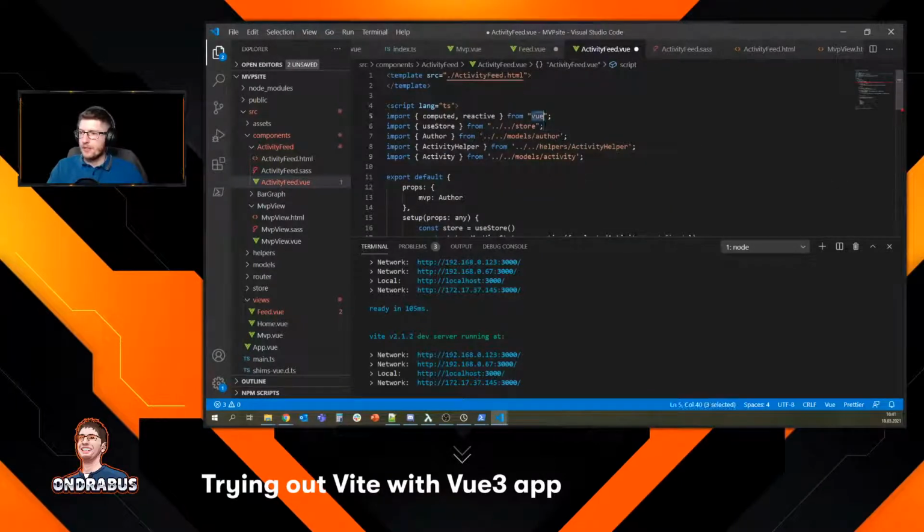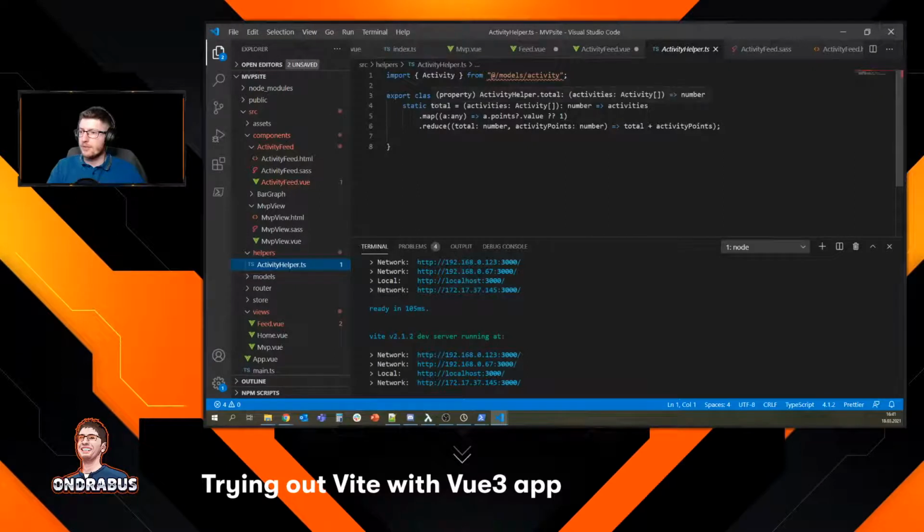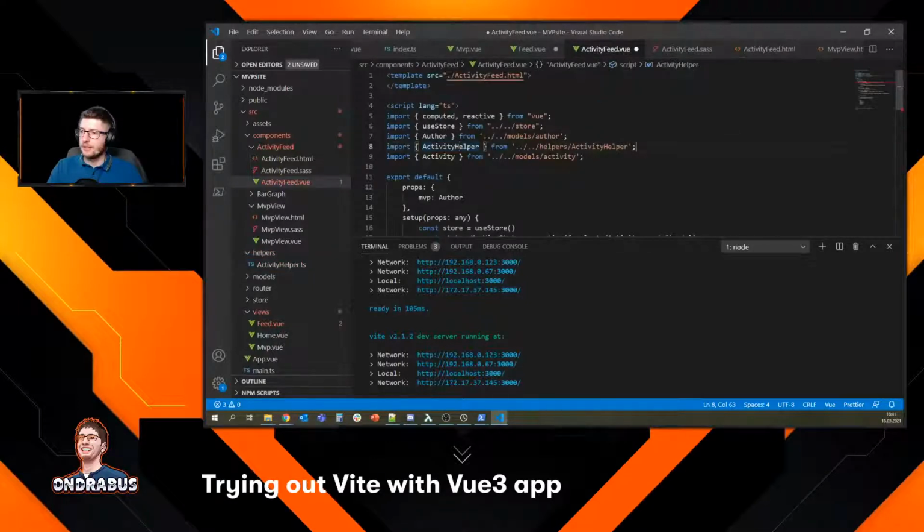Now we're definitely gonna need the store, because in the store I store all the data, and we're gonna need a model for activity. Let's see what's the activity helper. So activity helper gives me a total number of activities. Oh, the total number of points. All right, no, I don't need that.